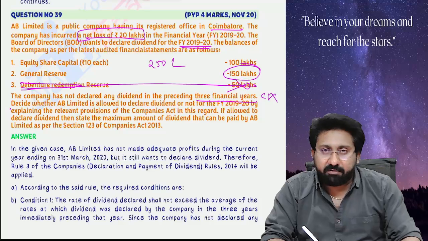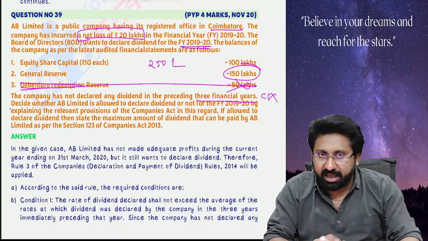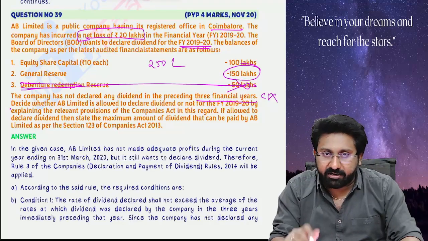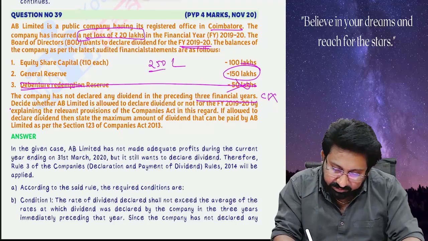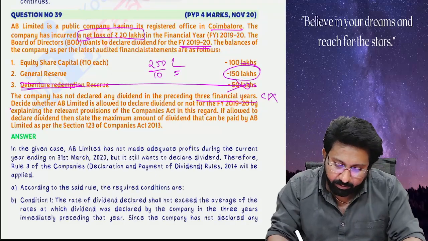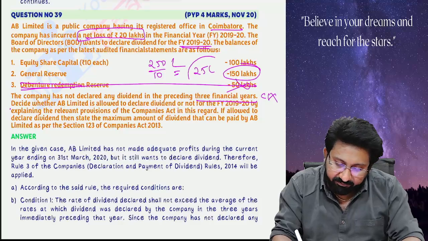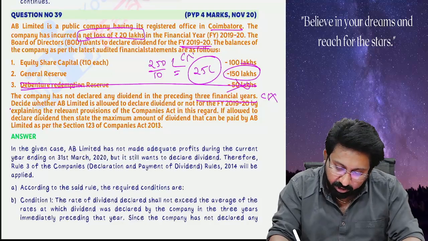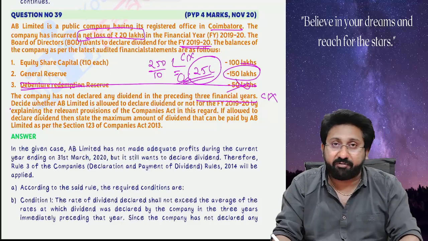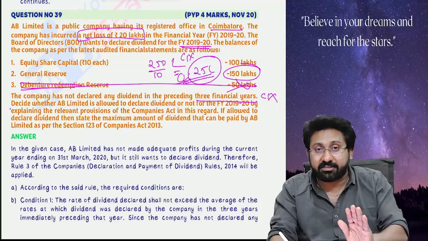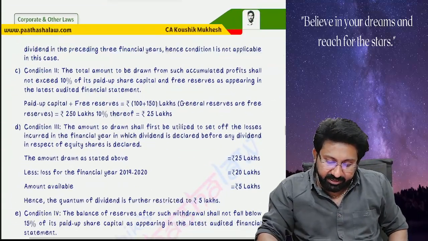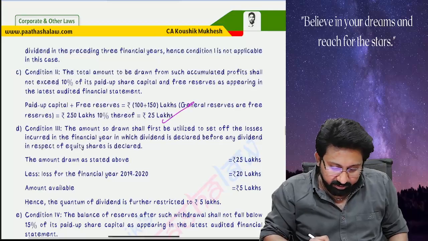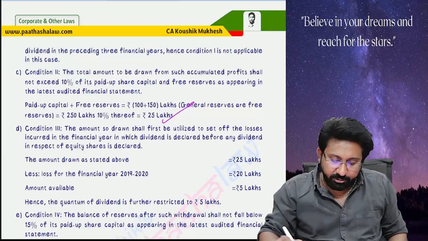First, condition number 1: the amount of dividend should not exceed the average. That condition is anyway not applicable, leave it. Number 2: the amount that can be withdrawn should be 10% of paid up share capital and free reserves. 10% means 25 lakhs. Condition 1 not applicable. Condition 2 limit is 25, but don't finalize that. Condition 3: what they say is, after getting this 25 lakhs, first reduce the current year loss.